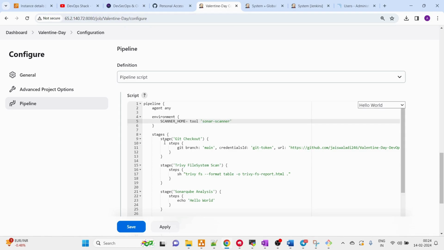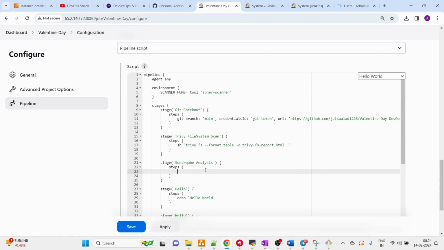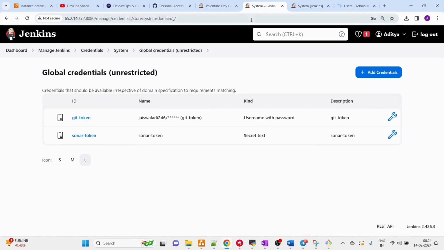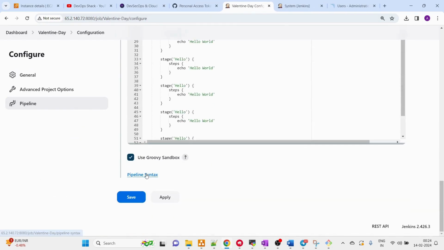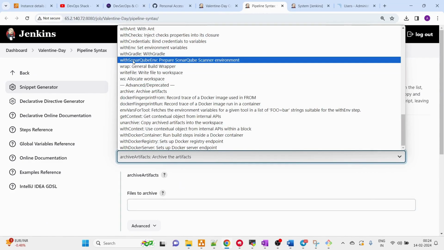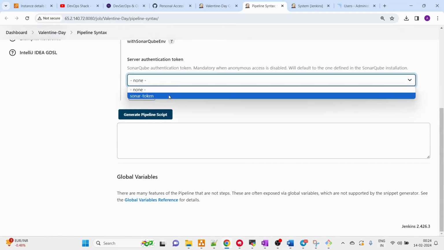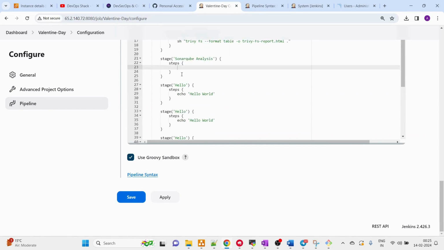Okay, now we are going to use this tool in our SonarQube analysis stage, correct? So for that, again, as I say, writing Groovy by yourself may be hard, but if you are a new person you should always take help from pipeline syntax. Okay, how do we do that? We have this option pipeline syntax, just click on it, and from here we can select whatever we want, and I'm going to select withSonarQubeEnv. Okay, so this block is generated, right? So we can paste it here.